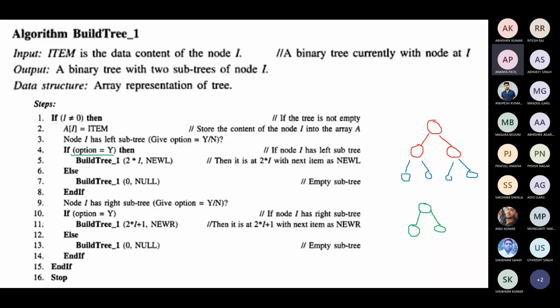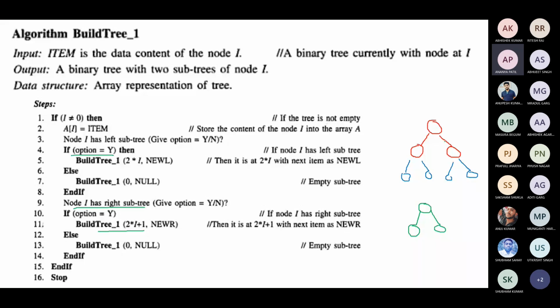Suppose the option is right. If not left, you are giving an option: does the node have a left subtree? If you say no, then you have to give the second option: does the node have a right subtree or not? If the node has a right subtree, yes, then you store the location at 2 into I plus 1.